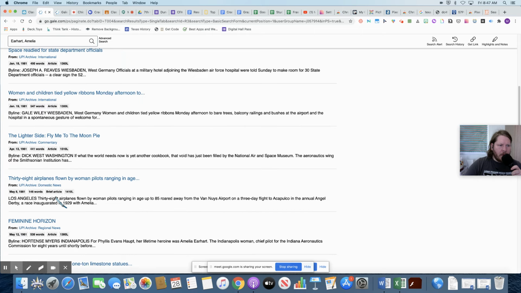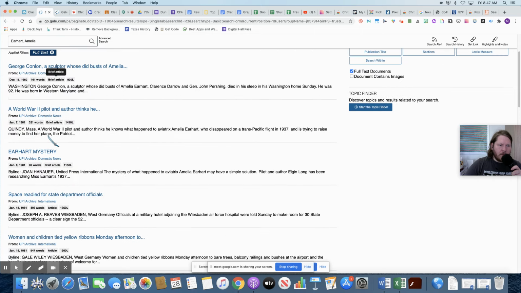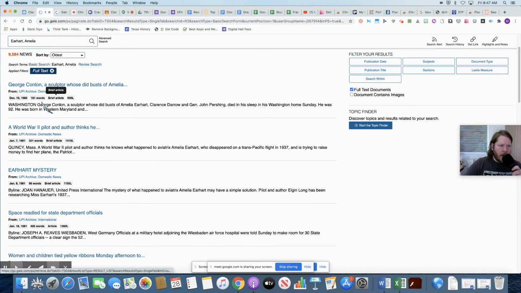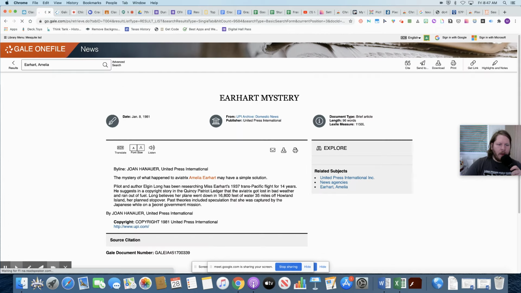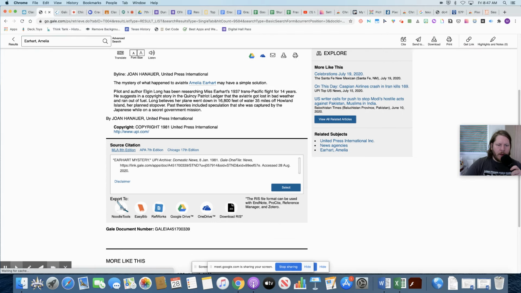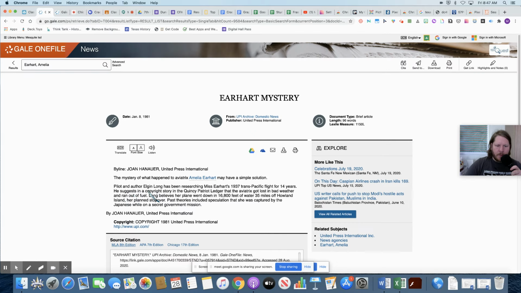It looks like some of these may not be primary sources because they're from 1980. And if you've been doing your research, you know that Amelia Earhart disappeared about 50 years before that. But you can use these as secondary sources because this is still talking about the Earhart mystery. So you can open that up, and then you can begin looking at what it says.